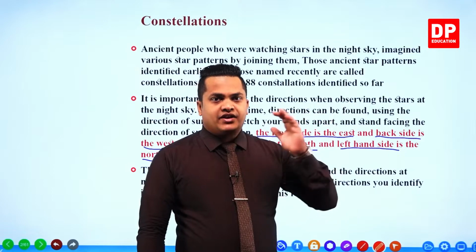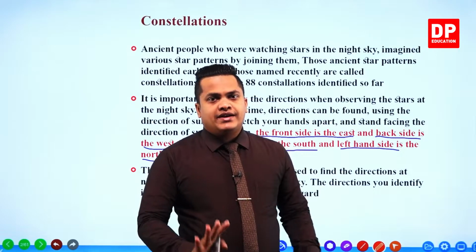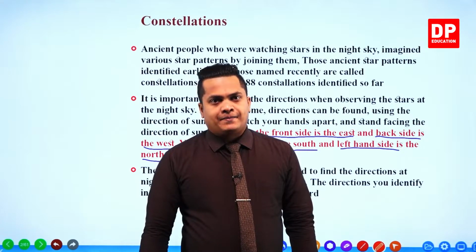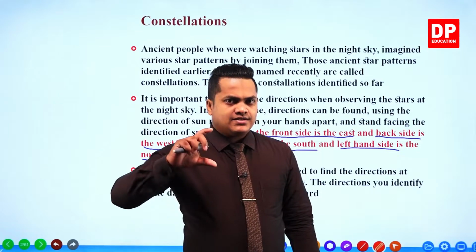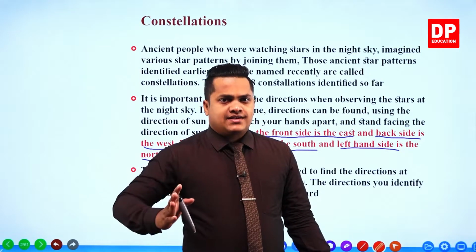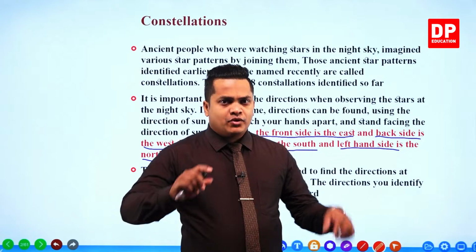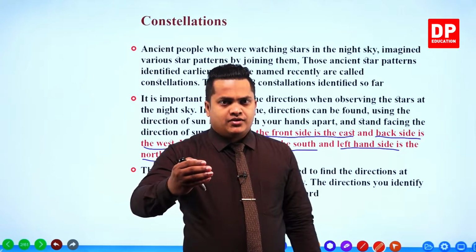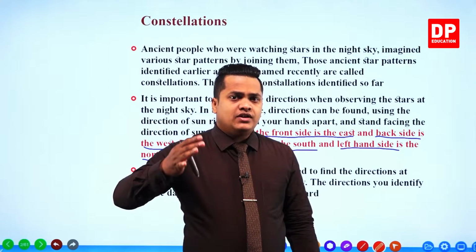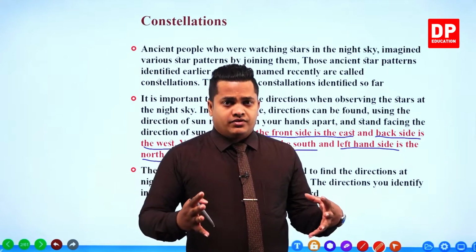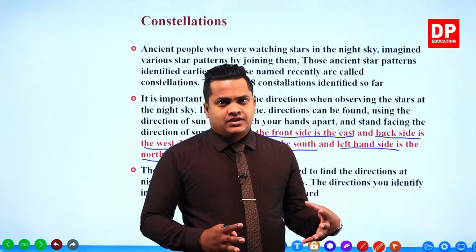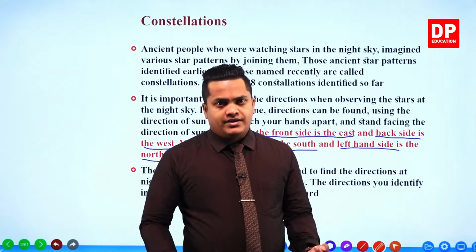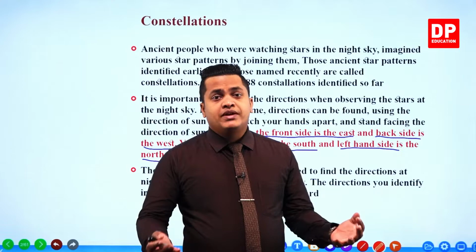By identifying north and south, you can identify the other directions as well. So you can select a certain landscape, and from that landscape you can select a special object or a special kind of construction, like a signal tower, a tall building, sometimes even big trees.